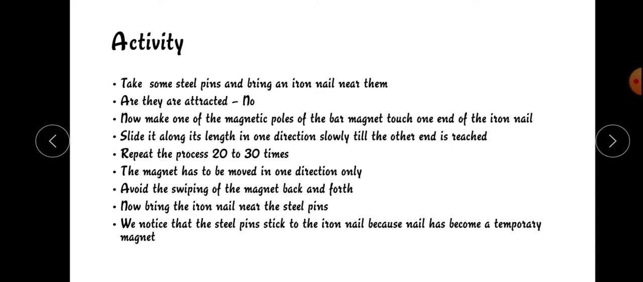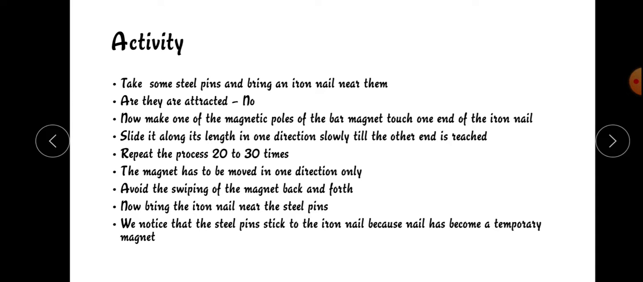So the magnet should be moved in only one direction. It should not move from up to down or down to up. Avoid swiping the magnet back and forth. If you move it in one direction, that direction only it should be moved.